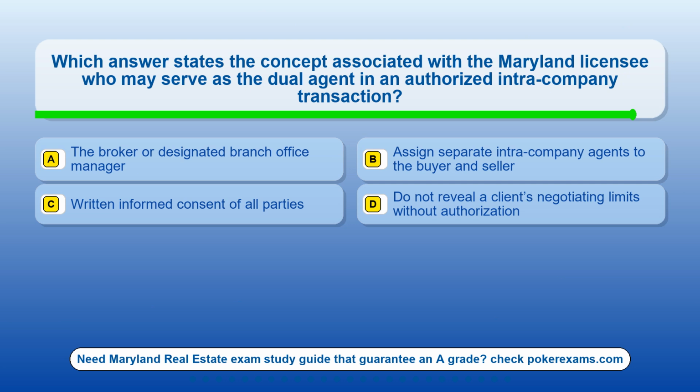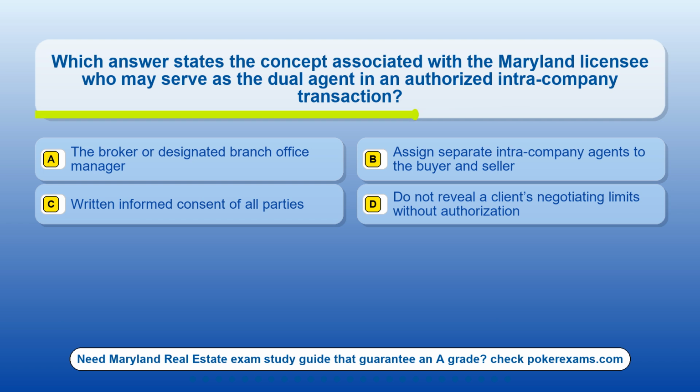Question 25. Which answer states the concept associated with the Maryland licensee who may serve as the dual agent in an authorized intra-company transaction? Option A, the broker or designated branch office manager. Option B, assign separate intra-company agents to the buyer and seller. Option C, written informed consent of all parties. Option D, do not reveal a client's negotiating limits without authorization.